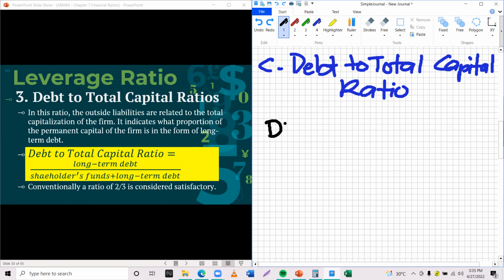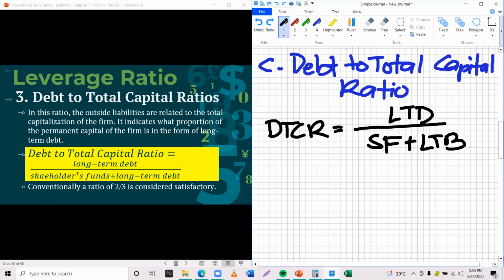Debt to total capital ratio, DTCR, is equal to long-term debt, your debt, over your shareholders' funds plus your long-term debt, LTD.